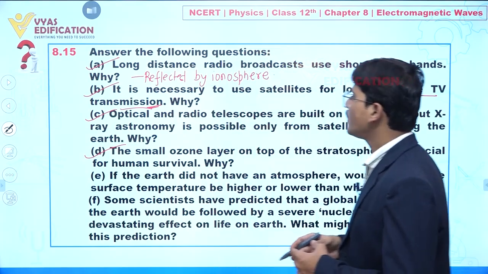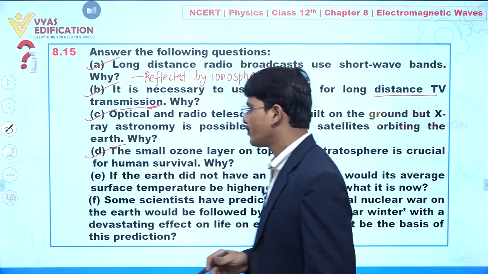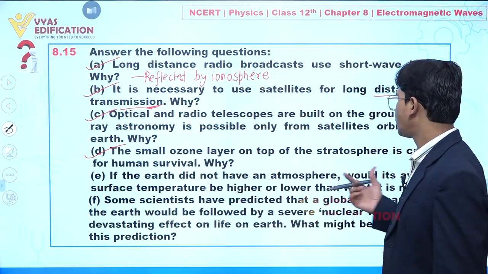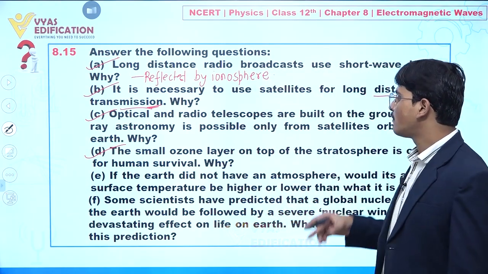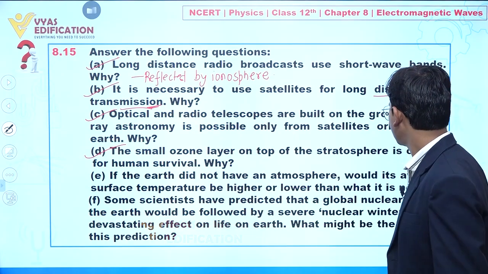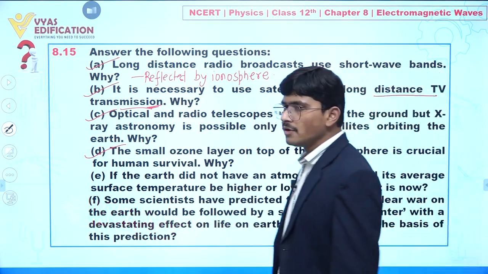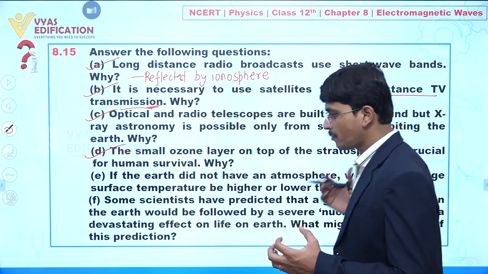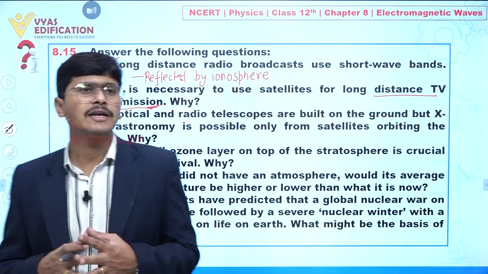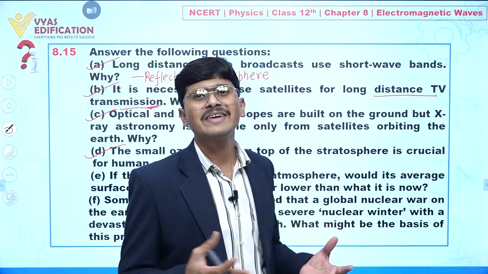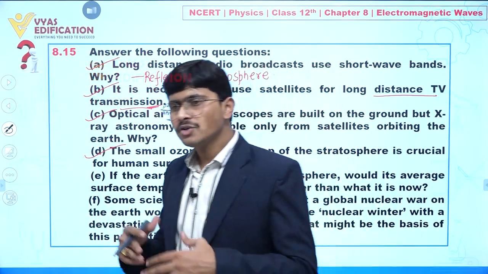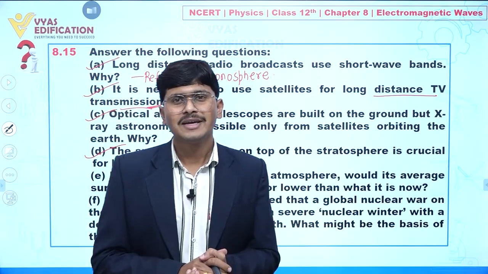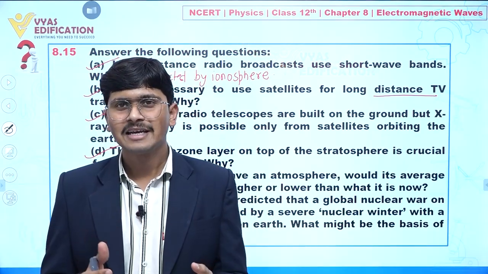Clear? Now part E: if the earth did not have an atmosphere, would its average surface temperature be higher or lower than what it is now? Just imagine this situation. If the earth did not have any atmosphere, we would not have any greenhouse effect, and it is due to the greenhouse effect that the temperature is maintained.